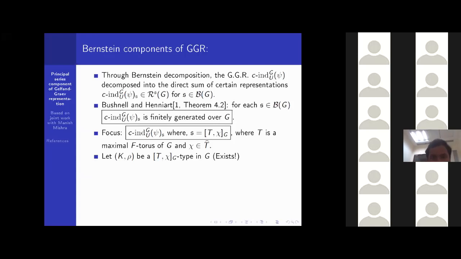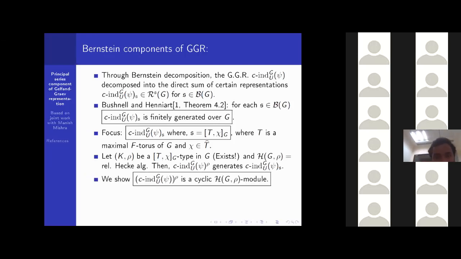So we are assuming this K comma rho exists, and let H0 be the Hecke algebra associated to this pair K comma rho.